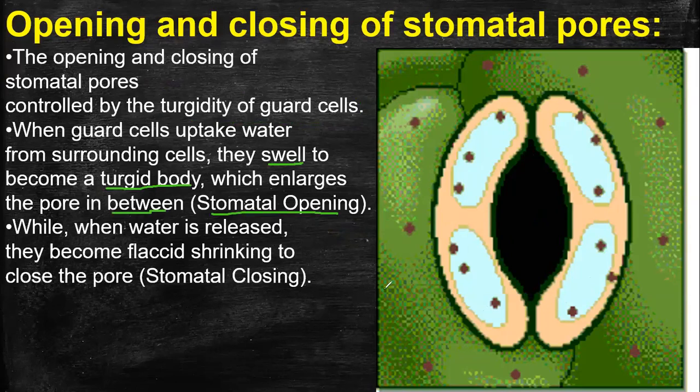Flaccid means the loss of water content from the body. Have you studied exosmosis and endosmosis? With reference to that, we can explain: due to endosmosis, that is the inward diffusion of water, the cells swell up, leading to turgidity, the fully distended condition of a cell due to endosmosis. That is what is said to be turgidity.